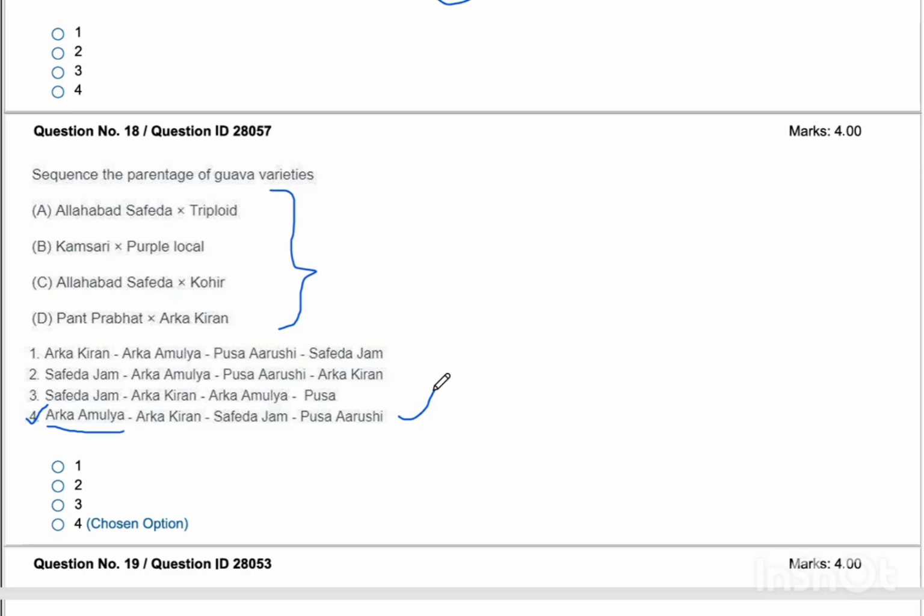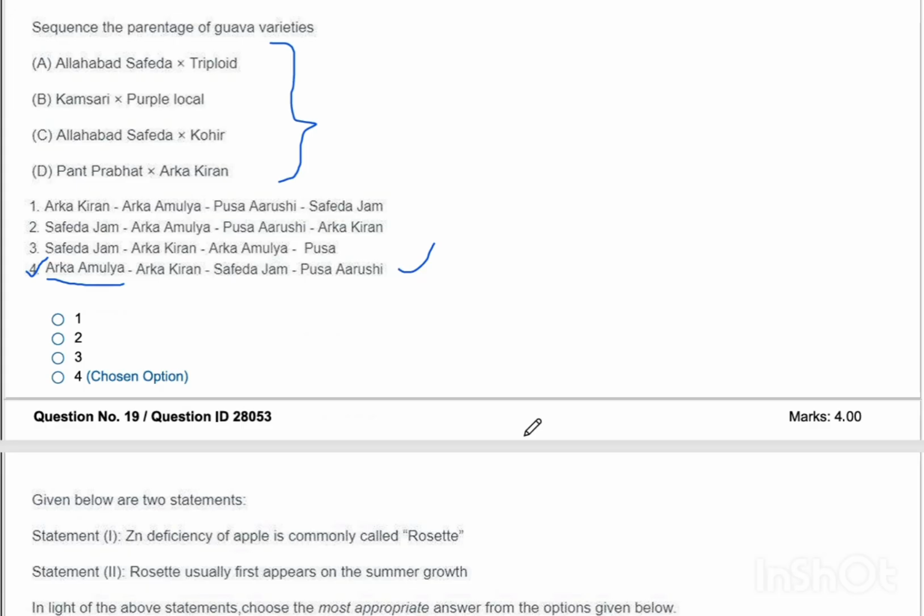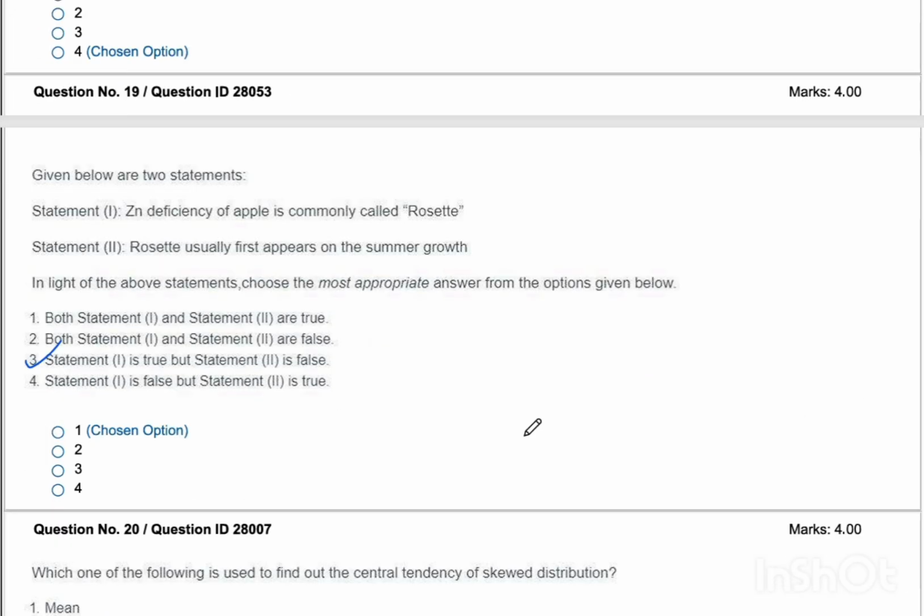Then Kamsari cross Purple Local is Arka Kiran. Allahabad Safeda cross Kohir is Safeda Jam. And Pant Prabhat cross Arka Kiran is Pusa Arunima. All these are direct questions. If you have gone through Essence of Horticulture, it is easy for you to answer these questions. At least you should know Arka Kiran, Arka Amulya, Safeda Jam; all these are important varieties. So you will have to study these crosses, especially of the crops I have mentioned earlier: mango, papaya, guava, etc.